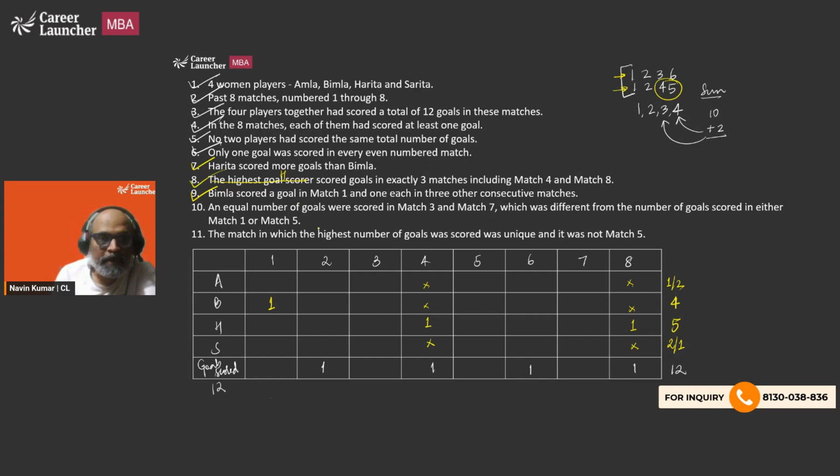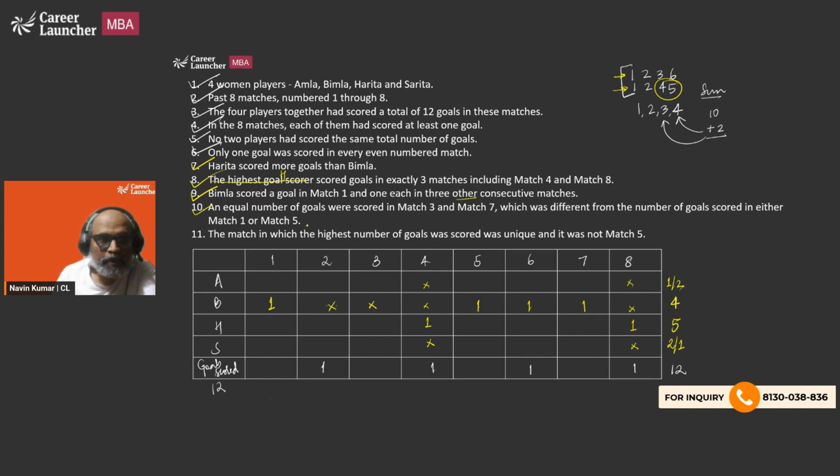Bimla scored a goal in match 1 and 1 each in 3 other consecutive matches. So it says 3 other, so not including match 1. So we cannot have 3 consecutive as 2, 3, 4 or 3, 4, 5. The only place we can have 3 consecutive ones is going to be 5, 6, and 7. So she is done with her. So 4 is done, 5 we need to complete.